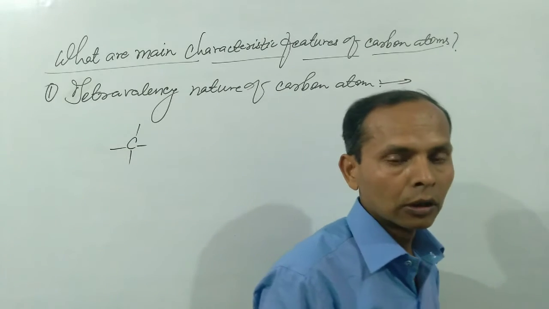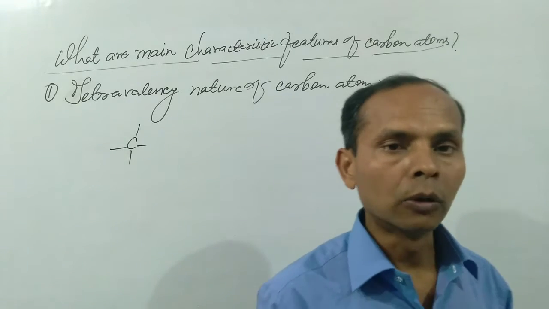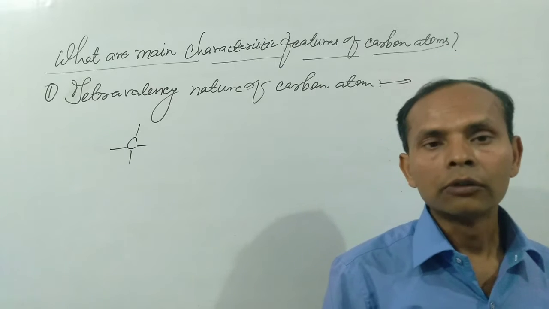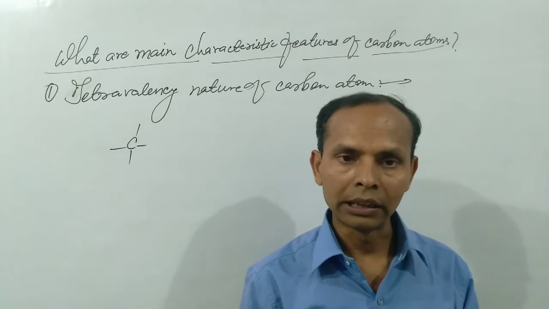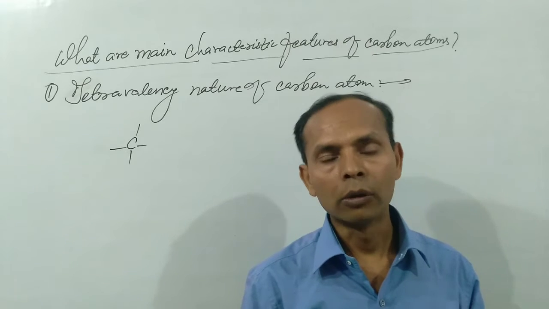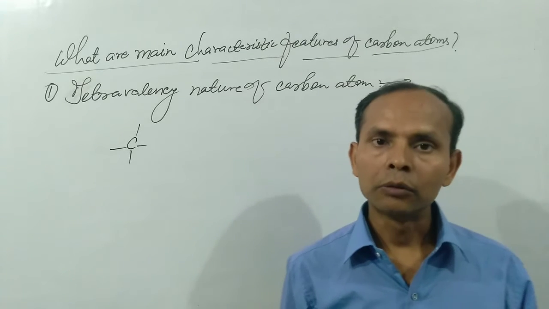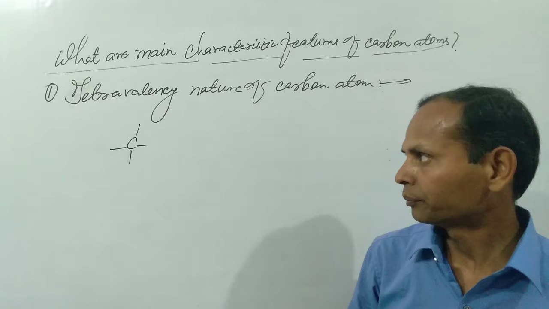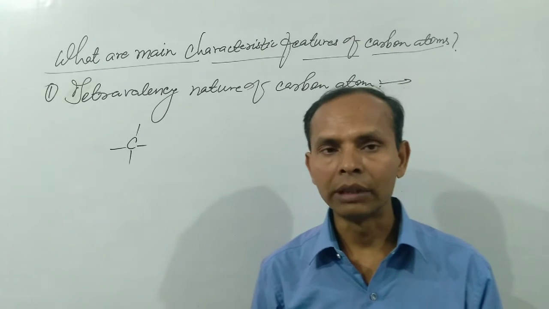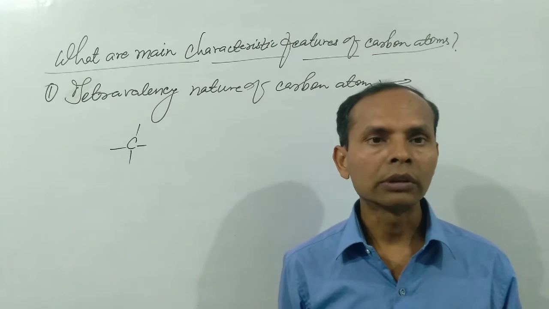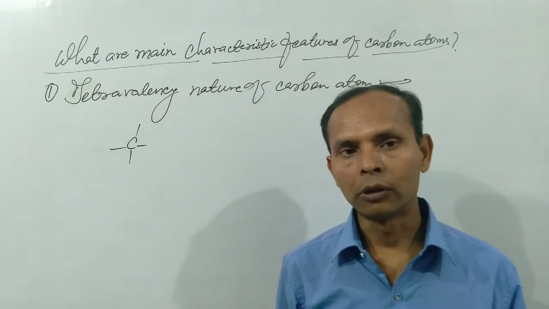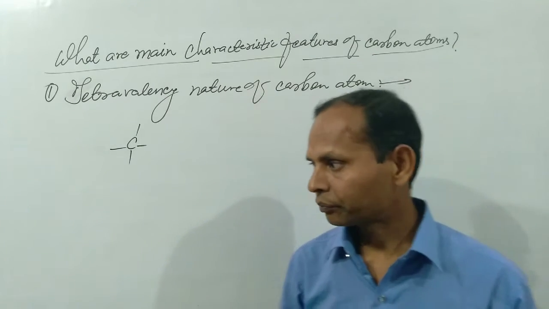On the basis of this 4 valency, carbon forms 4 covalent bonds with carbon atoms or elements other than carbon, like halogen atoms, chlorine, bromine, iodine, fluorine, phosphorus, sulfur and nitrogen. These are the elements that carbon atom links with to form single, double or triple covalent bonds easily.